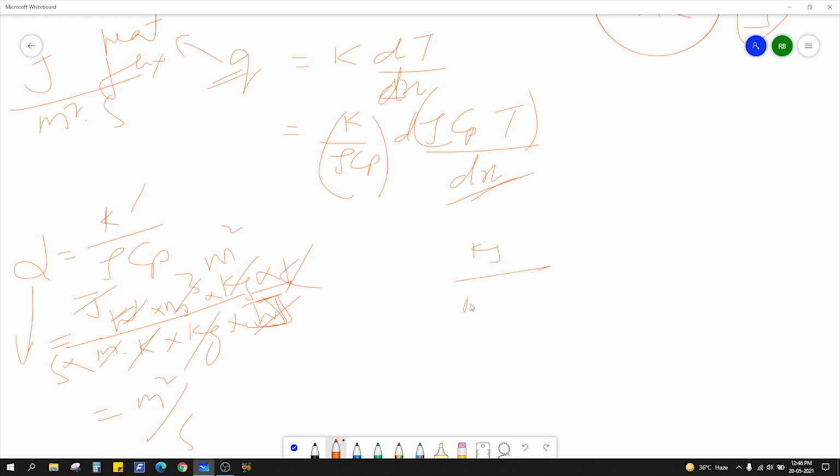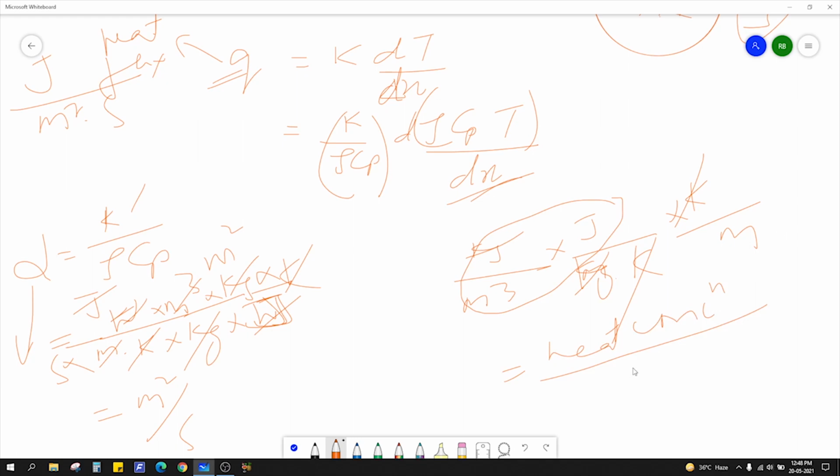Kg per meter cube. What is specific heat? That is joule per kg per Kelvin. And what is temperature? Kelvin, and you have a meter here. So Kelvin cancels out, kg cancels out. So what is joule per meter cube? This is nothing but heat per unit volume, that is nothing but heat concentration, right?